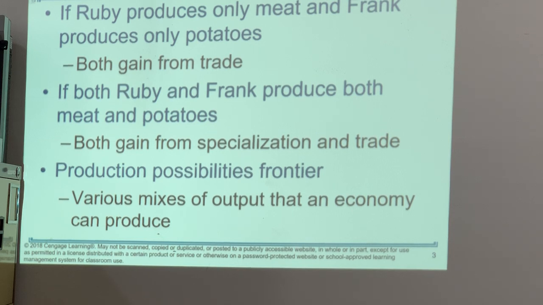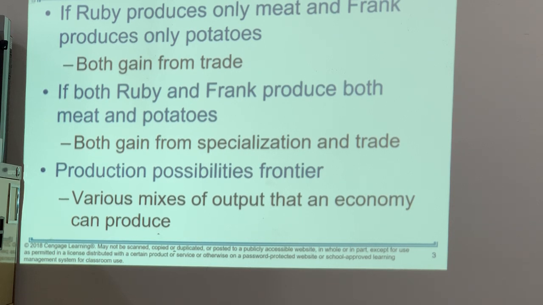And if both Ruby and Frank produce both meat and potatoes, then both can gain from specialization and trade, meaning that they can specialize in what they can do best, and then they trade with each other, and both of them will be better off.